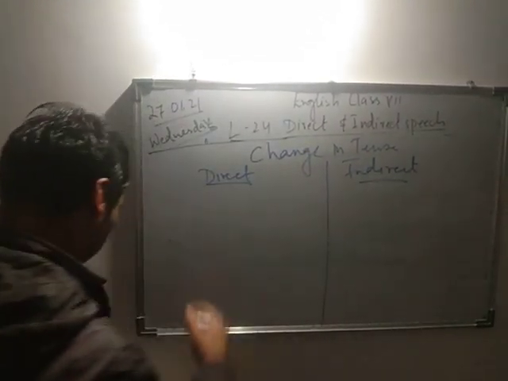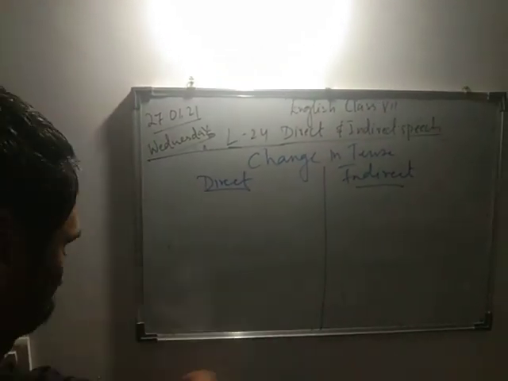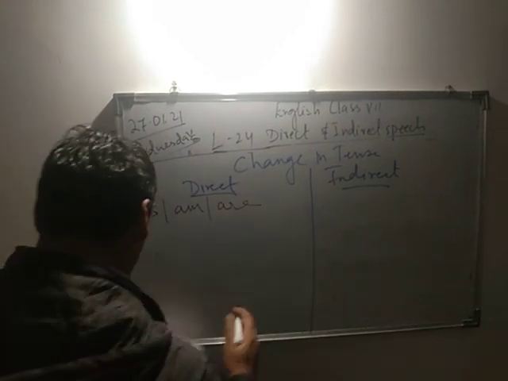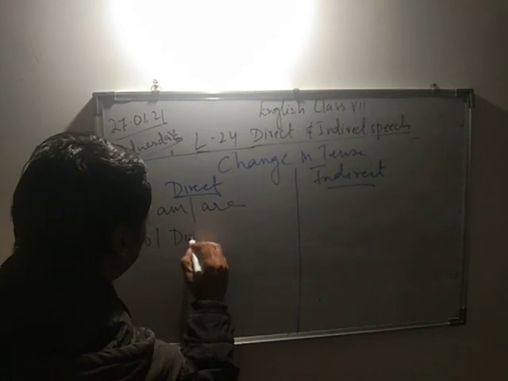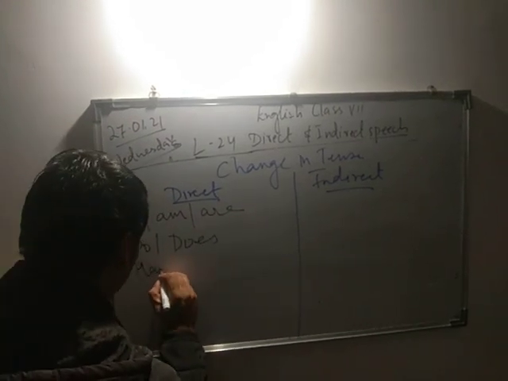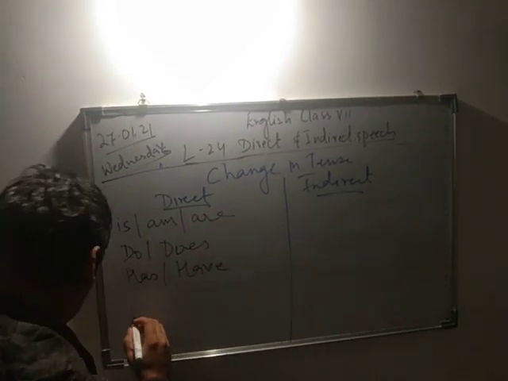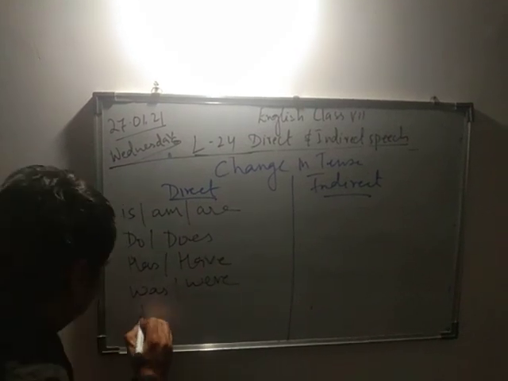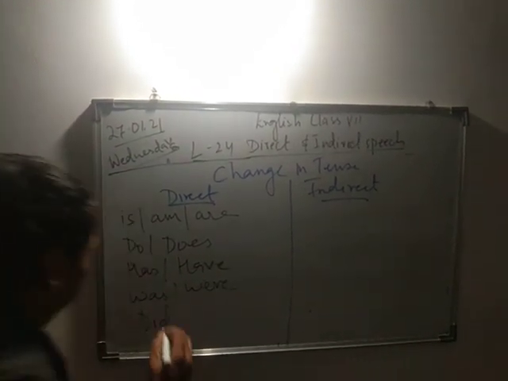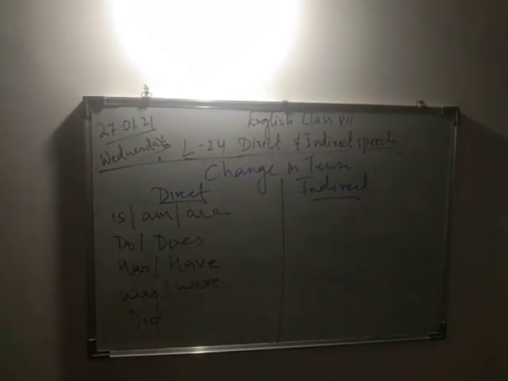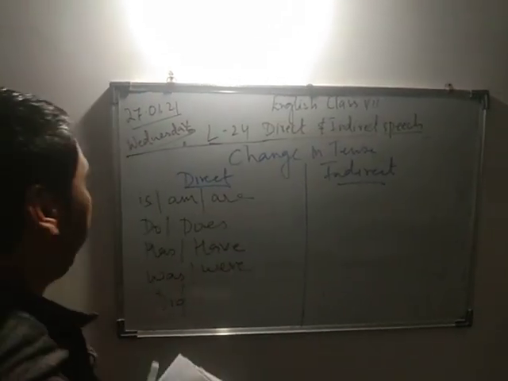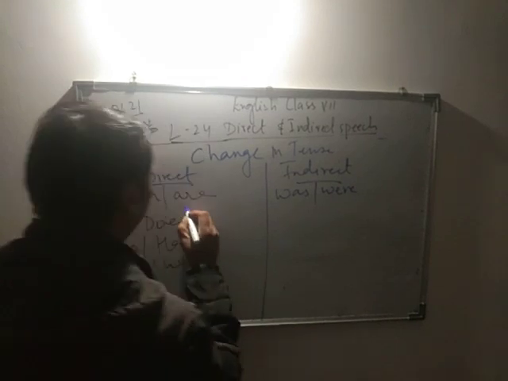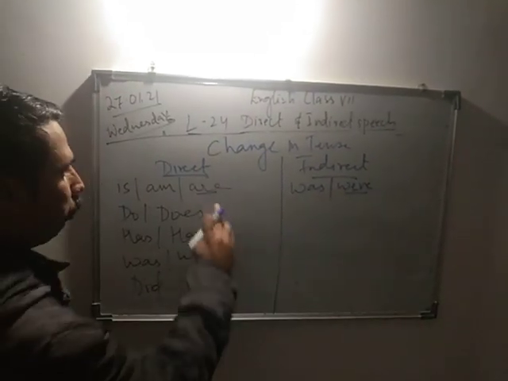So we'll change the tenses. Now how will I change it? I'll show you. So is, am, are. Do, does. Has, have. Was, were. And did. Now, this you will get in the direct statement. So when you change to indirect, is, am, are will change to was and were. If it is are, change to were, because it's plural.